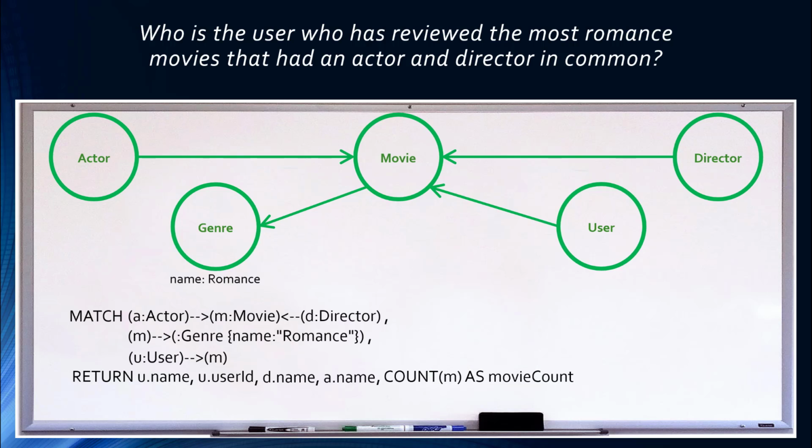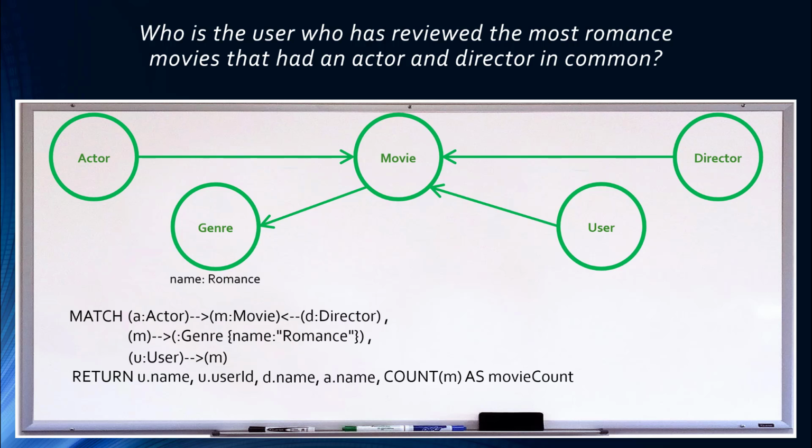Since most movies have multiple actors, and some have multiple directors, even if a user only reviewed one movie, they would have a row in the results for each actor in that movie along with the director of that movie. Think of the example we were looking at earlier. The movie Rebecca has 4 actor nodes. So even if a user only reviewed that movie, there would be 4 rows in our results for that user. 1 row for each actor paired with the director Alfred Hitchcock. For this reason, our result will have tens of thousands of rows.